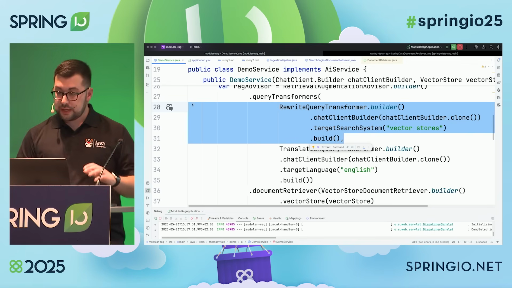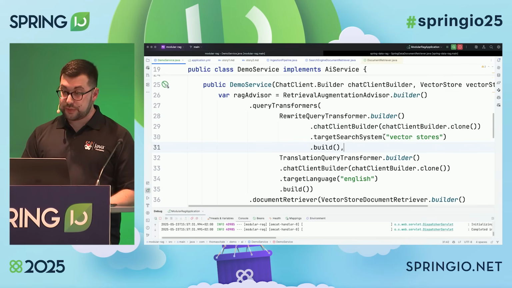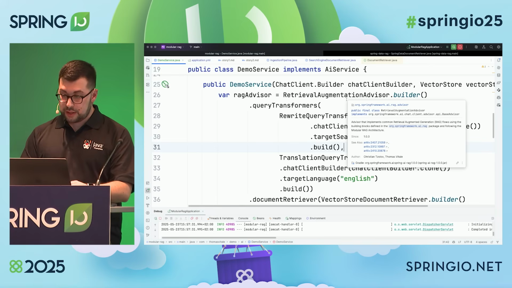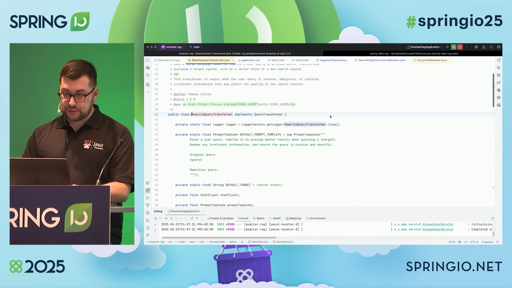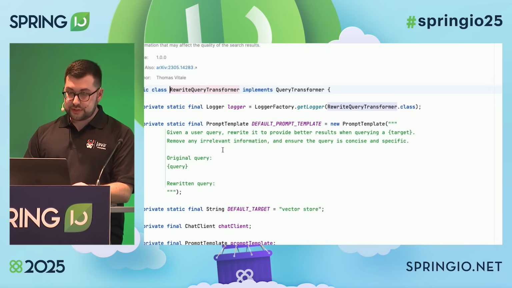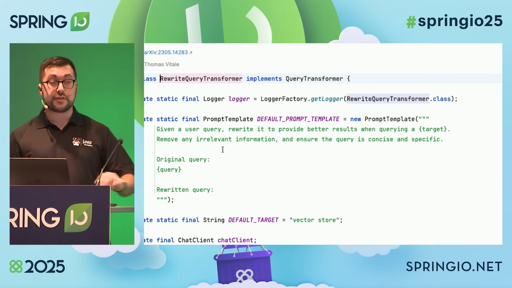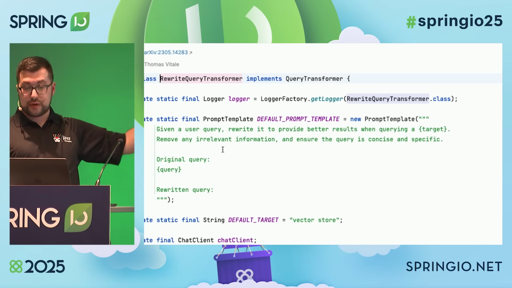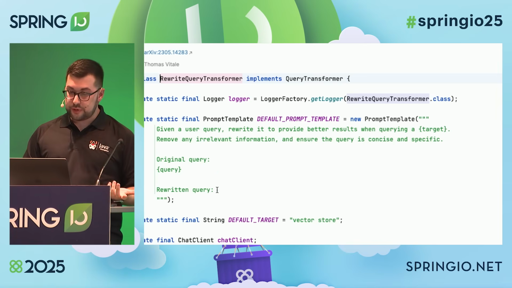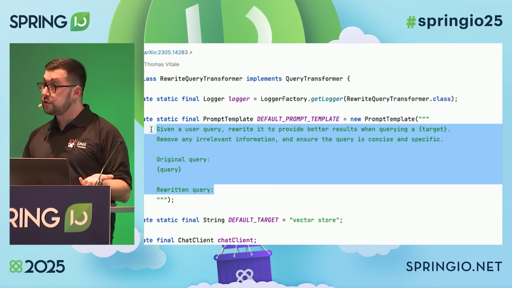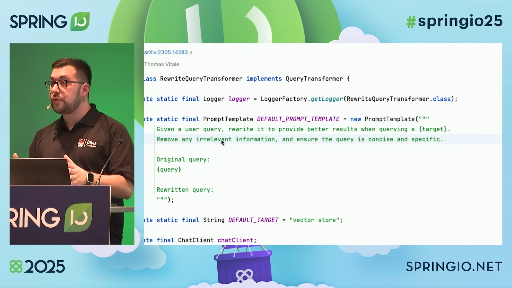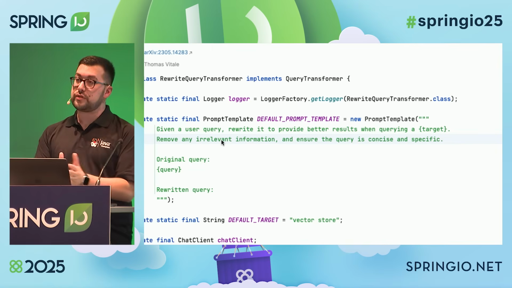Now, all these components I'm mentioning here as part of this Retrieval Augmentation Advisor, they are all configurable in terms of prompts. If we look at this rewrite query transformer, for example, there is a default prompt that Spring AI uses under the hood, but you can completely replace this. So you can provide your own prompt template. It might be because you want a prompt in a different language, or maybe you just want to tweak the prompt because based on the model, it might lead to different results.